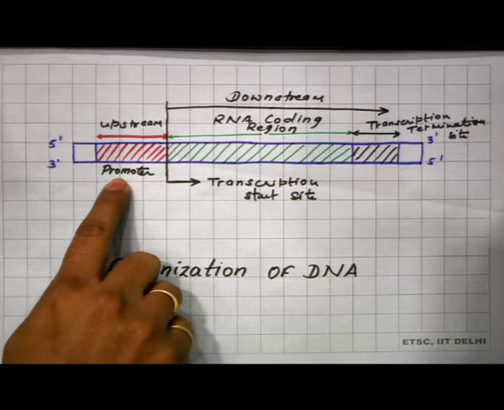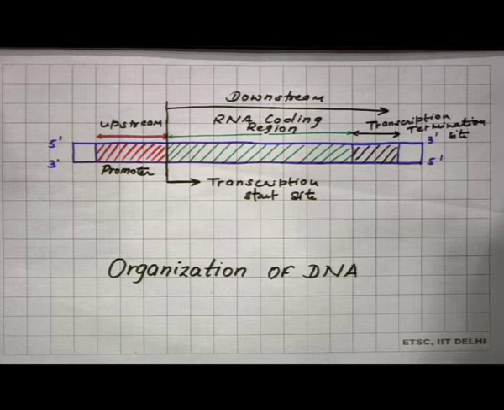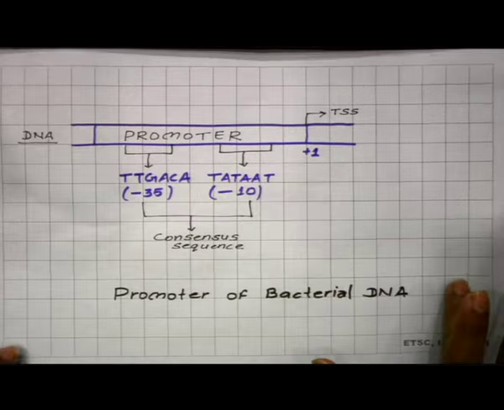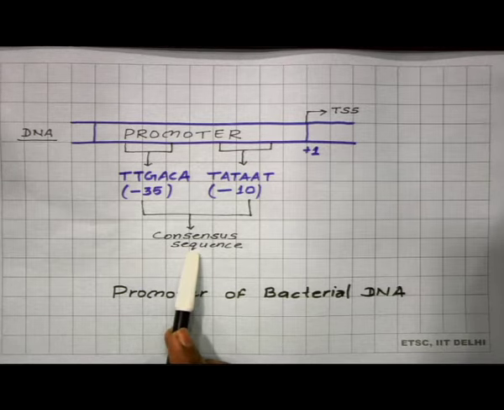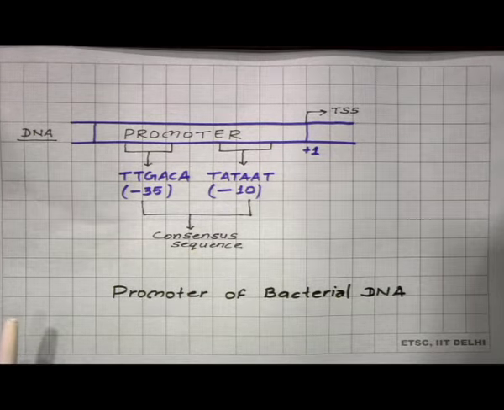Now, let us talk about initiation of transcription. Initiation of transcription begins with promoter recognition. I already told you that upstream of the transcription start site, the promoter is there, and promoters have certain sequences of nucleotides which are known as consensus sequences. These consensus sequences are recognized by the sigma factor of RNA polymerase. After the recognition by the sigma factor, the RNA polymerase is able to bind over the promoter.